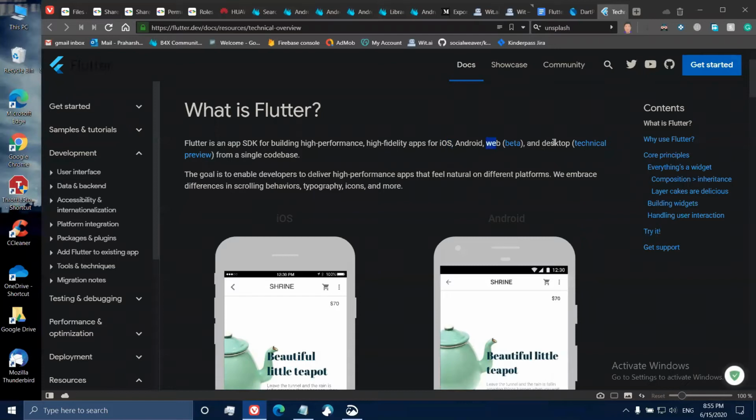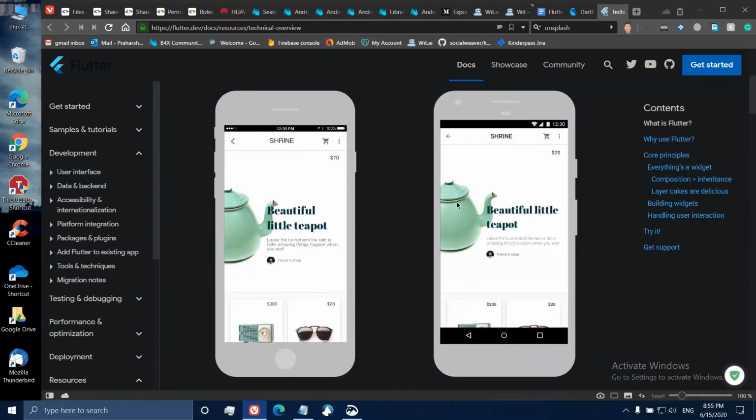iOS web that is in beta right now, and desktop too that includes Linux, Mac, and Windows. Those are in technical preview right now. If you go ahead and change to developmental channel, you'll be able to implement the web version of your app as well. And if you go to master channel of Flutter, you'll be able to do the desktop applications as well.